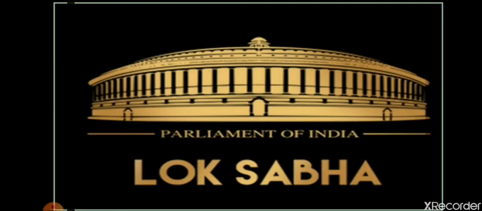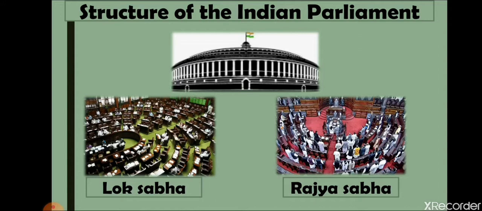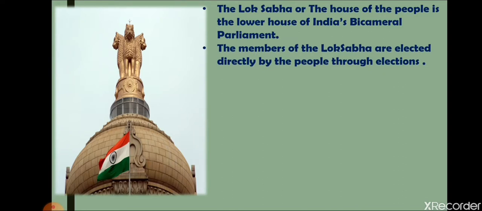India's parliament is bicameral. Two houses are there, one is Lok Sabha and one is Rajya Sabha. So basically, Lok Sabha is the lower house. It is also known as the House of the People, and India's parliament is bicameral. These three things we come to know. Now we will see why it is known as the House of the People. If someone asks you why Lok Sabha is known as the House of the People, then we will say the Lok Sabha is known as the House of the People because the members of the Lok Sabha are elected directly by the people through elections. We people only choose the representatives of the Lok Sabha.